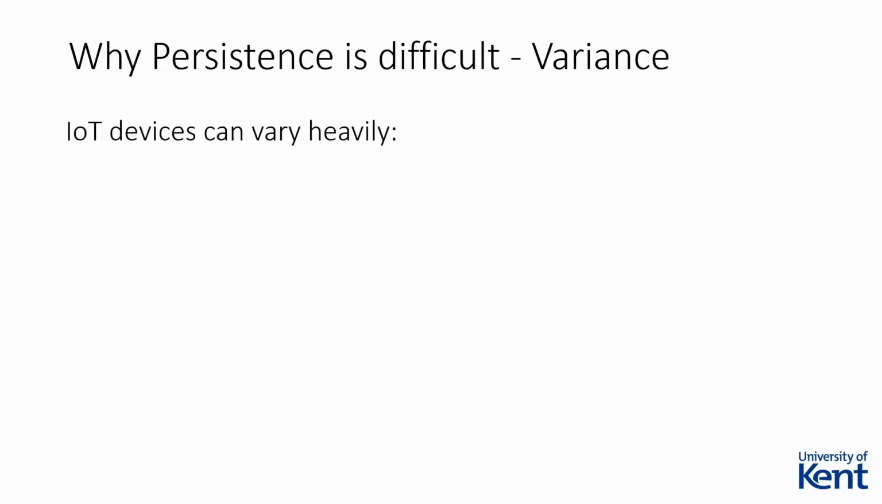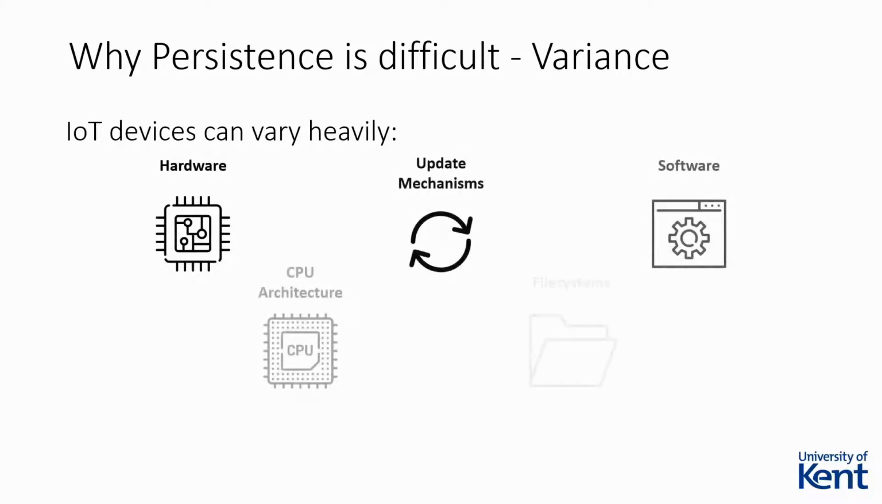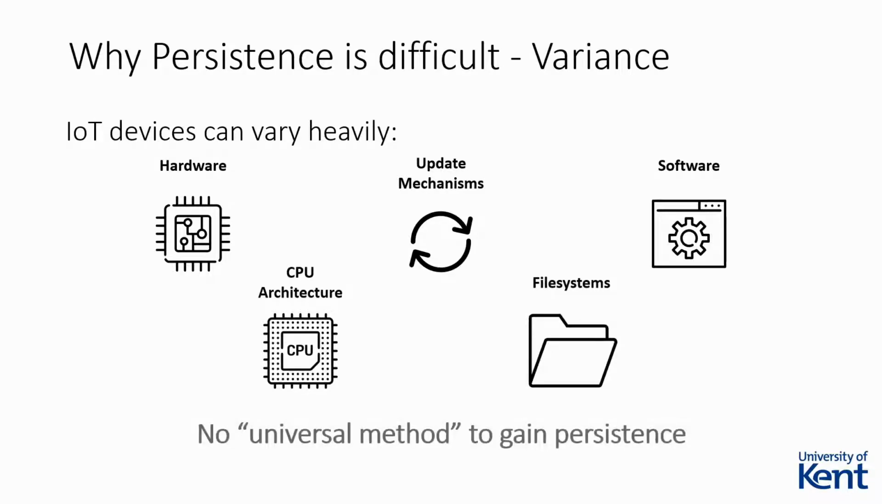IoT devices can vary a lot more heavily than traditional desktop systems. Different exploits are required for differing software and architectures. File systems influence how modifications can be made, while hardware can change how an attacker is able to communicate with the storage devices. This has the unintended effect of making it more difficult for malware authors to create a universal method for gaining persistence. Due to the level of variance shown between devices, we do not believe creating a single universal solution to gaining persistence would be a viable strategy.